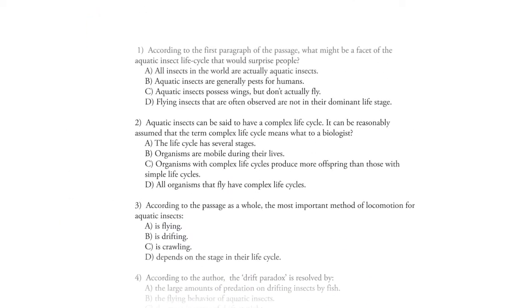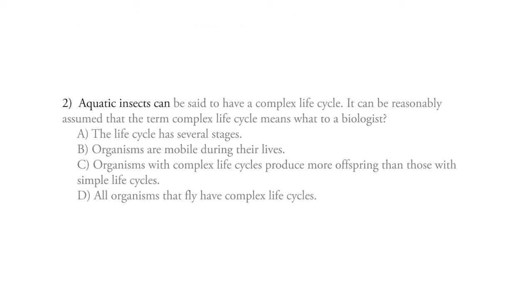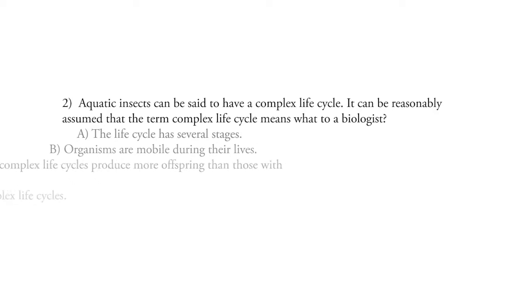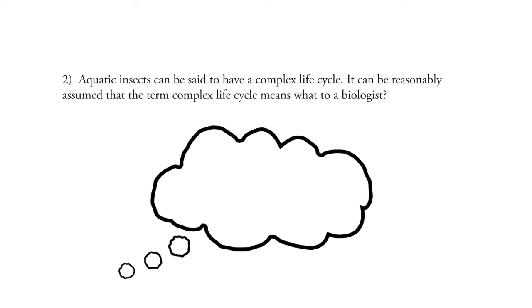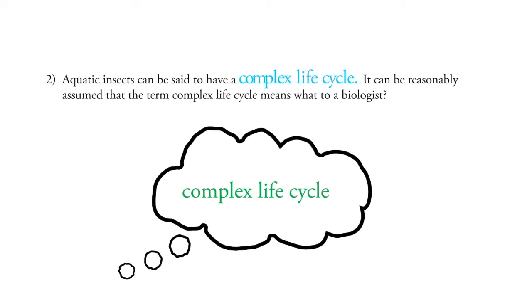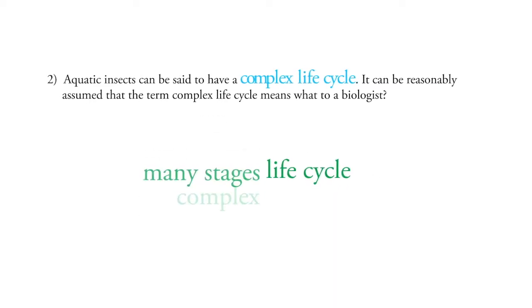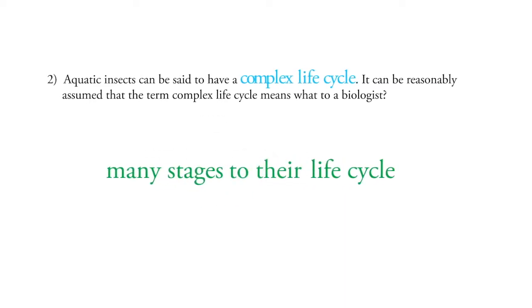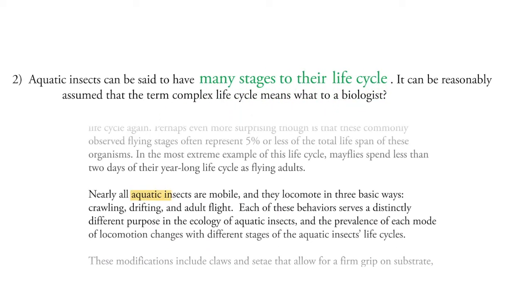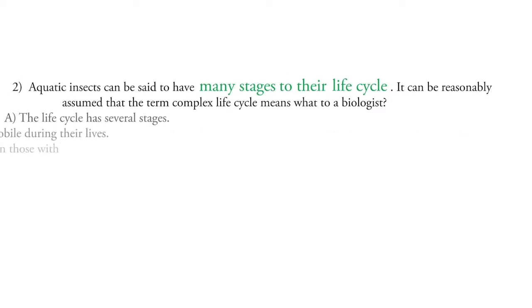So let's start with number 2. Aquatic insects can be said to have a complex life cycle. It can be reasonably assumed that the term complex life cycle means what to a biologist? Well, you might first think to yourself that the term complex life cycle means that insects have many stages or parts to their lives, like how the aquatic bugs crawl, then drift, then fly. Okay, let's go through the choices.